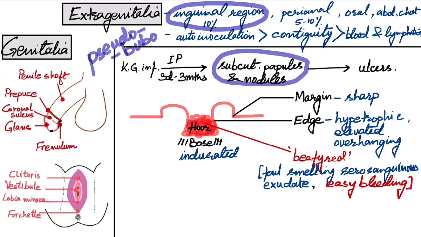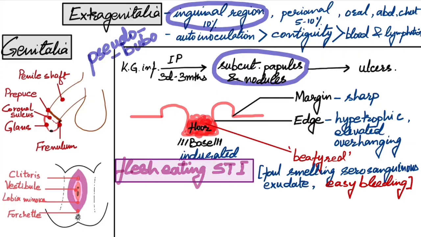It is due to this beefy red fiery appearance of the ulcer, it was in history known as even flesh eating STI, which is not true, but the appearance was such that it seemed to be flesh eating. So we will write down the description of the ulcer. Since it is mildly contagious, the ulcer can be single or multiple. It is not as contagious as chancroid.